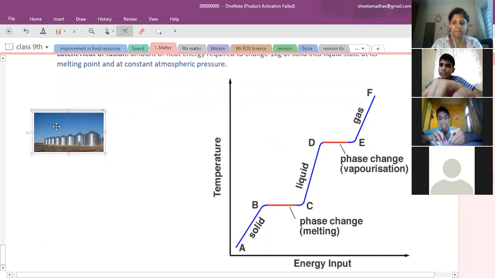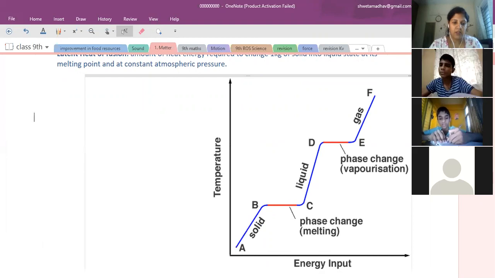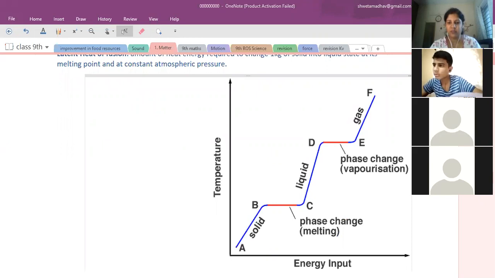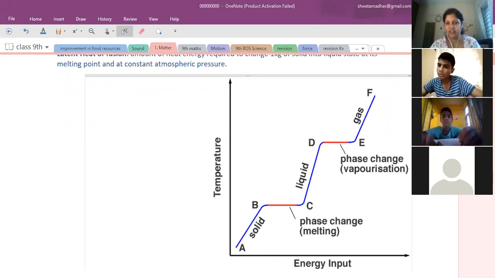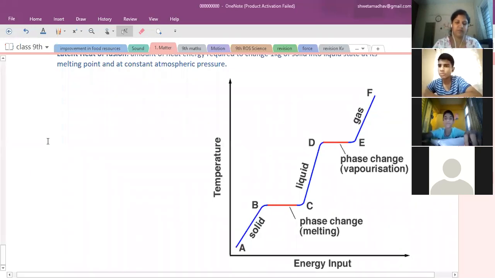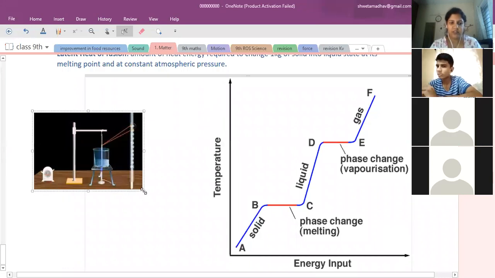Latent heat. For that, we need to do an experiment. So what is that experiment? We have to take crushed ice, approximately whose temperature is near about -10 degrees Celsius. And then that has to be heated by keeping a thermometer inside that. So we have to keep checking the thermometer reading continuously. So this is the experimental setup.